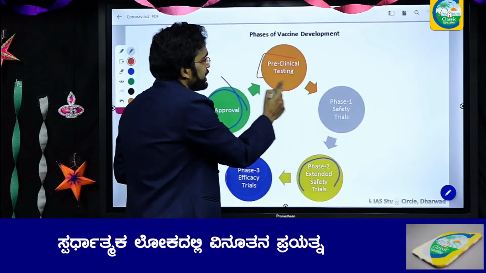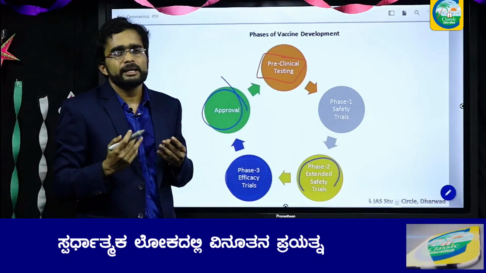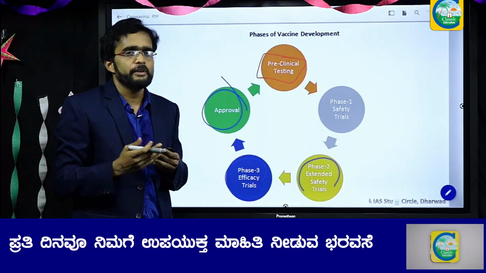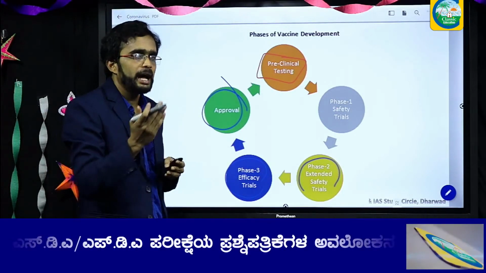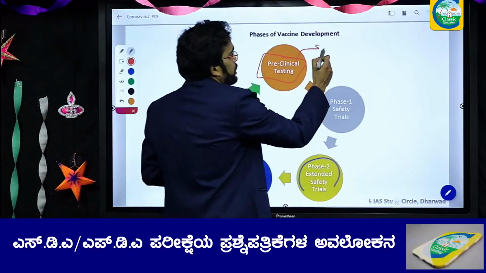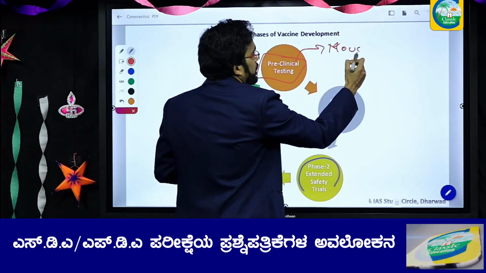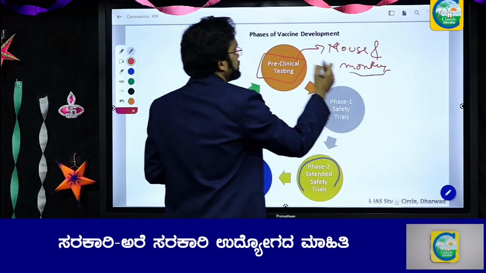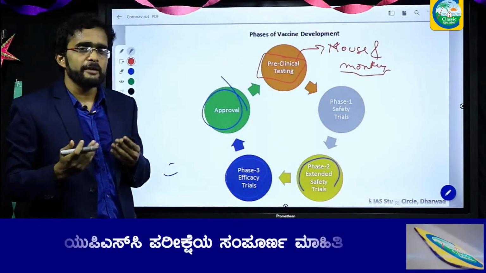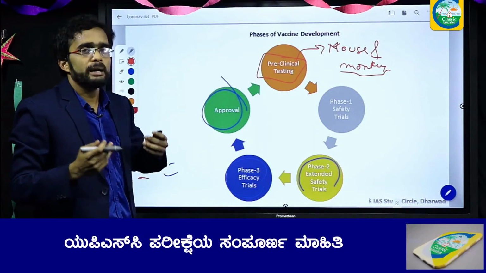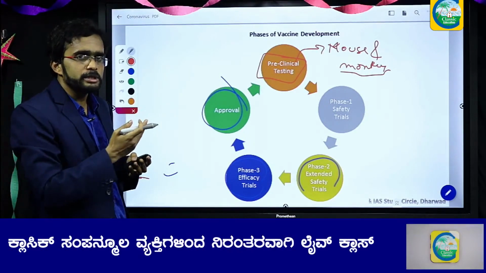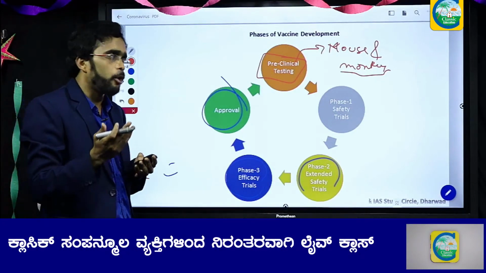The first stage is called preclinical testing. In this stage, the vaccine's efficacy will be tested on animals like mice and monkeys, to see whether their immune system will develop antibodies or not.